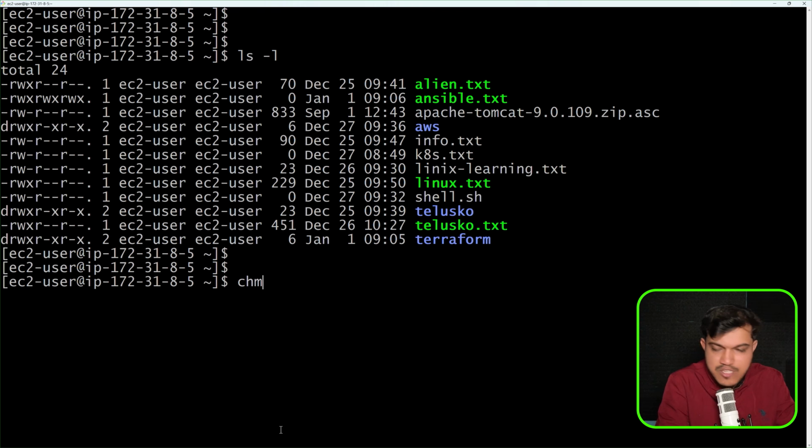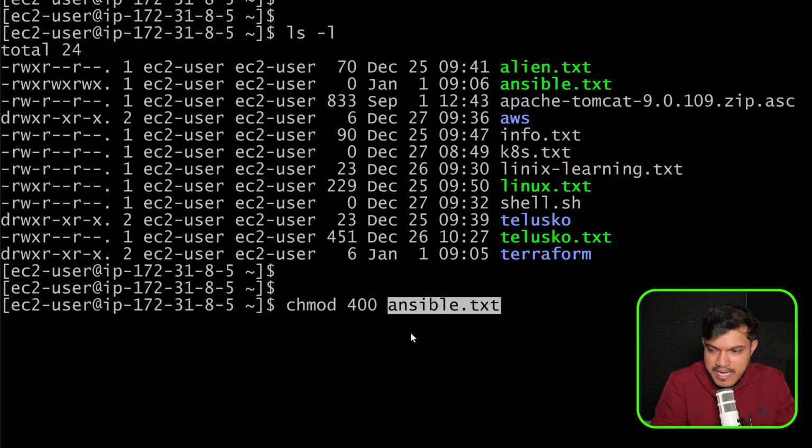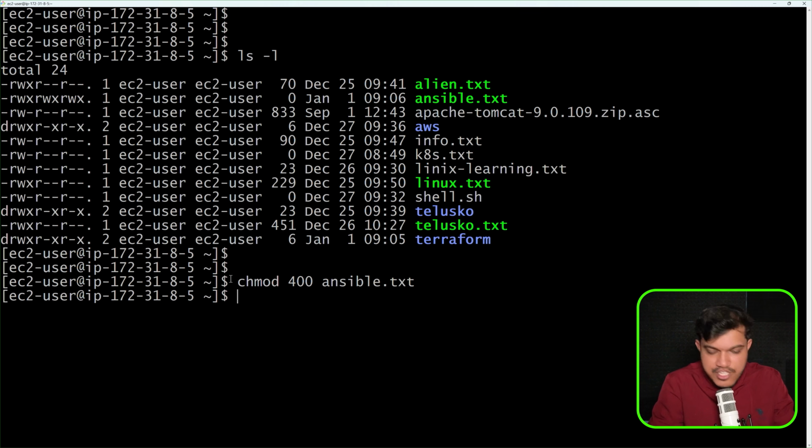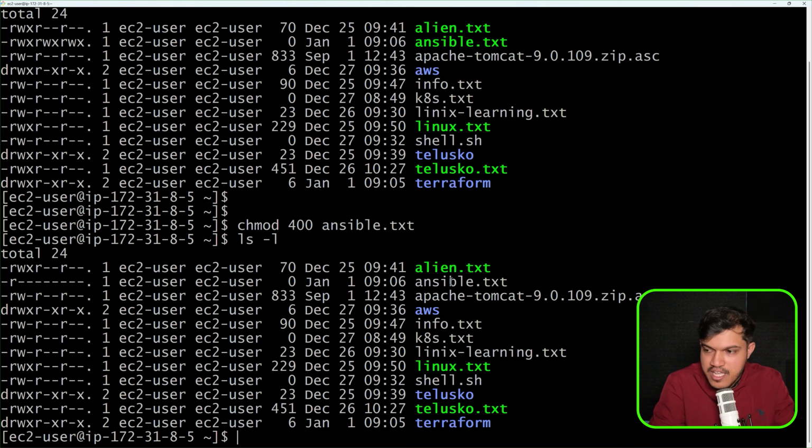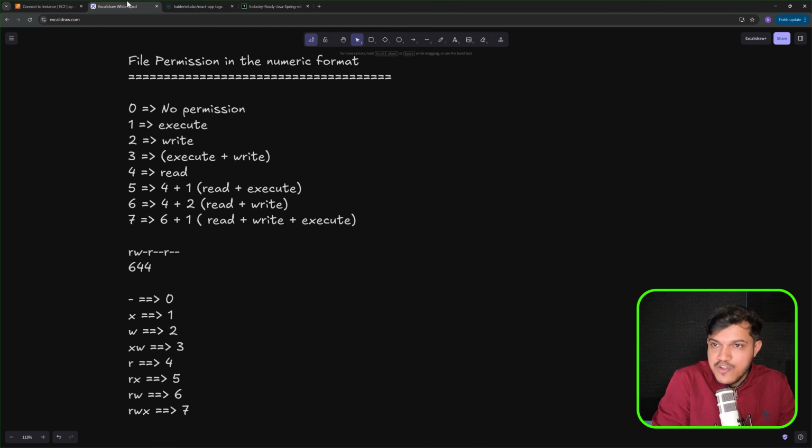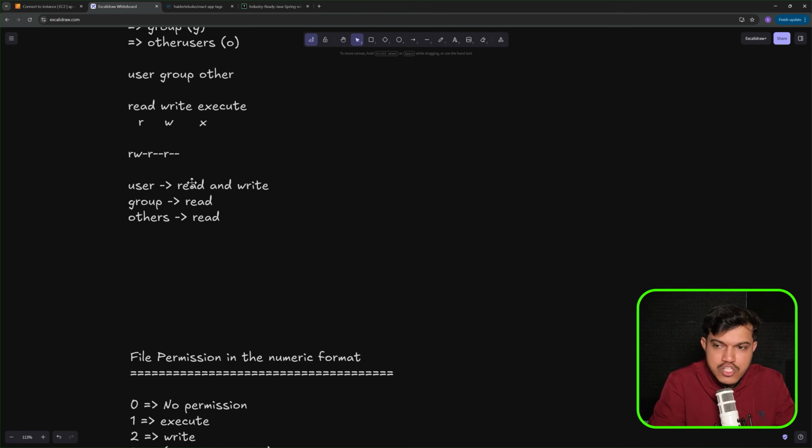I'll say chmod 400, read permission for the user, no group permission is 0, and for others also 0, no permission, for a file called ansible.txt. And the moment I run this, kindly see here ls -l, we can see for ansible.txt only the user will have read permission, and group and others have no permission. So you can give the numeric, and you can also give it directly by using the text. Anything is fine.